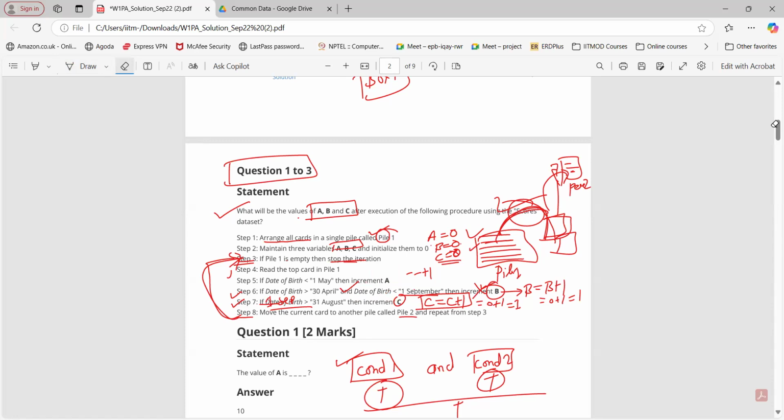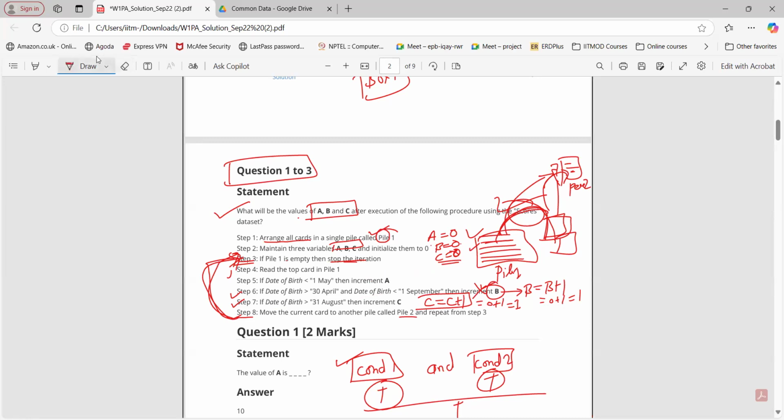Sir, I was saying that if for the C variable the date of birth is given as greater than 31st August, what if we replace 31st August by 1st September, and any individual has the same date of birth, then should we increment the C? No. So in this case, this is also false, and that will also be false for a date of birth of first September. So no need to increment any variable A, B, C. Simply move that card to another pile and go for the next step. Okay, sir, thank you. So if the condition is not satisfied, then we are not going to increment anything. Okay, if it is equal.